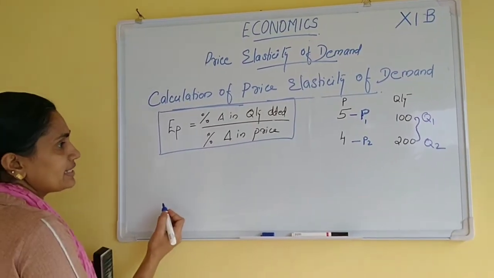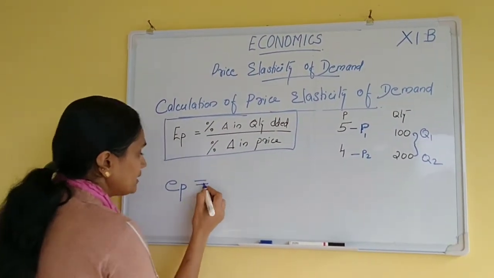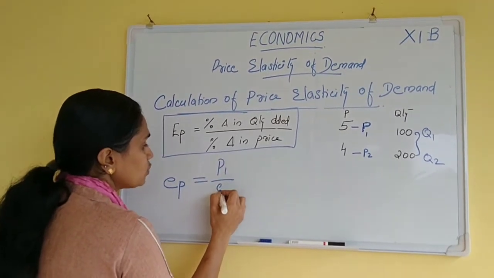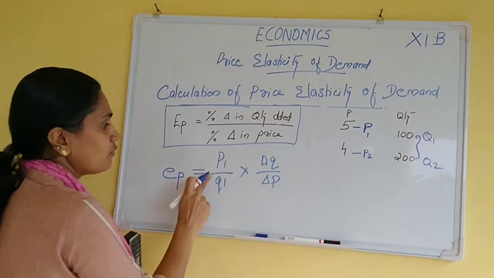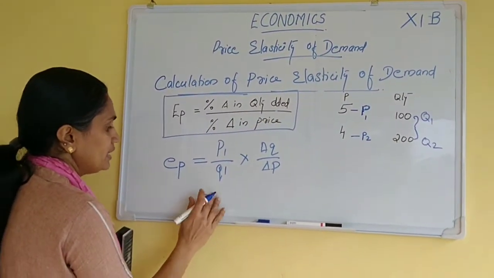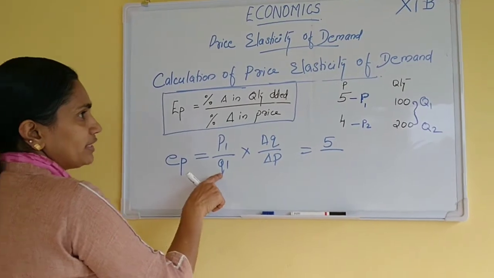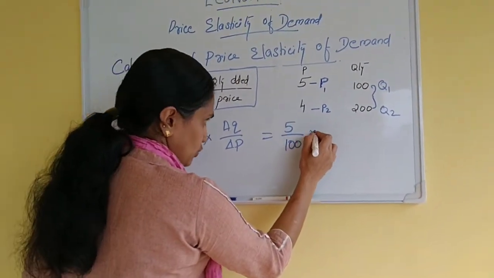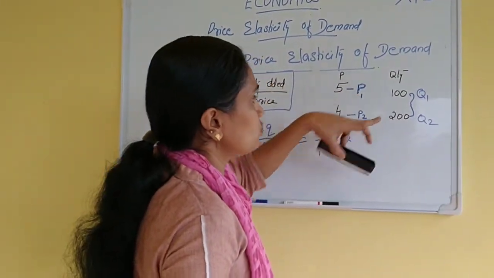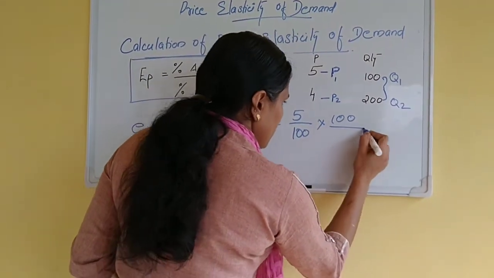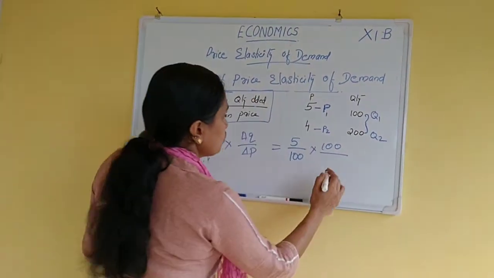Applying the values into the formula, EP is equal to P1 by Q1 into delta Q by delta P. P1 is 5, Q1 is 100, delta Q is the difference between Q1 and Q2, that is 100, divided by delta P, that is 1.